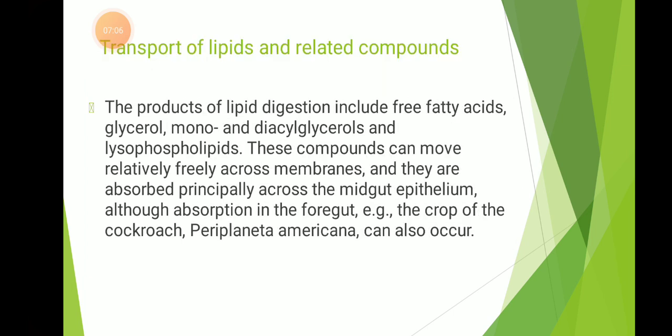Next one is the transport of lipids and related compounds. The products of lipid digestion include free fatty acids, glycerol, mono and diacylglycerols, and lysophospholipids. These compounds can move relatively freely across membranes and they are absorbed principally across the midgut epithelium. Although absorption in the foregut, for example the crop of the cockroach Periplaneta americana, can also occur.